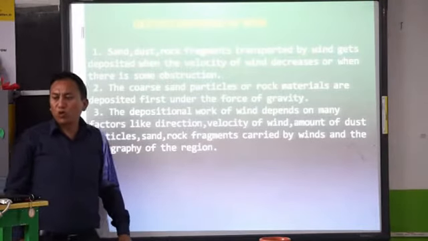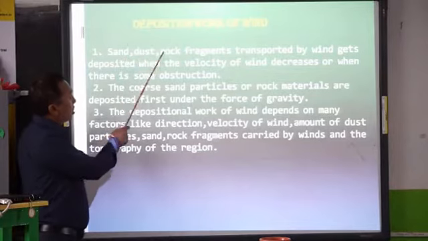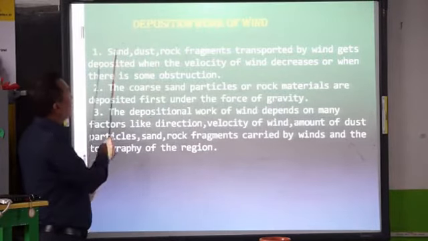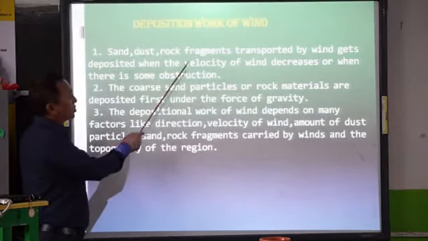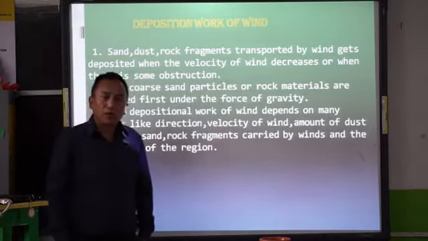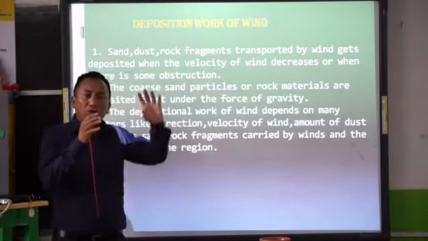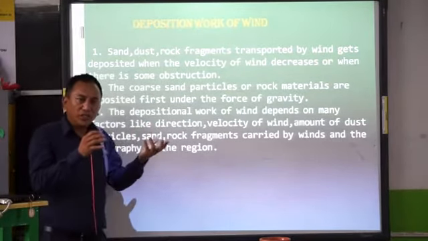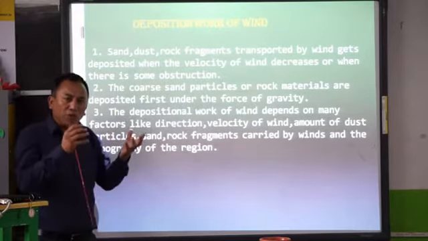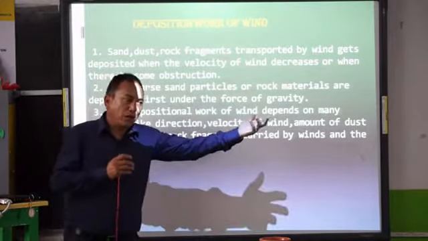Now, deposition work of the wind. You can see here. Sand, dust, rock fragments transported by wind get deposited when the velocity of the wind decreases or when there is some obstruction. Now we know how the rocks are broken down. See how they are broken down because of the wind. And once the rocks are broken down, they are also transported by wind. They are taken by wind to another place.